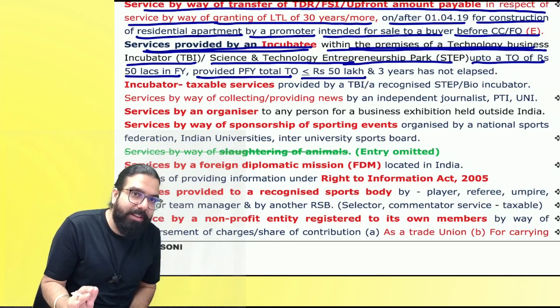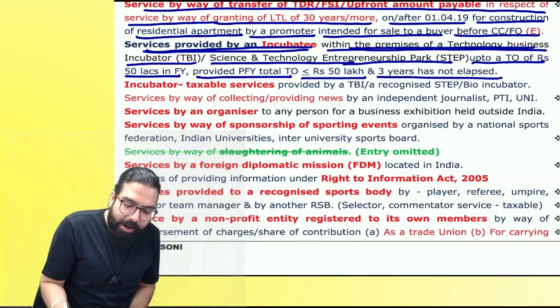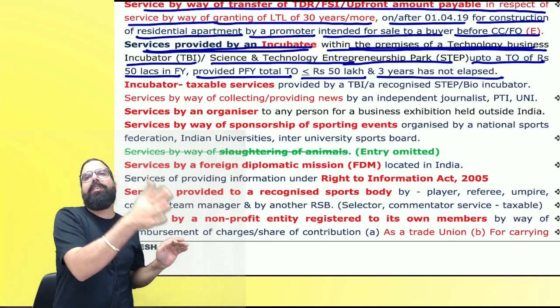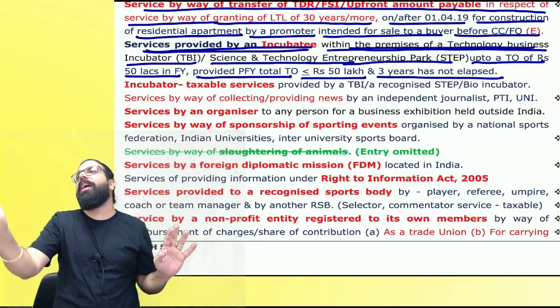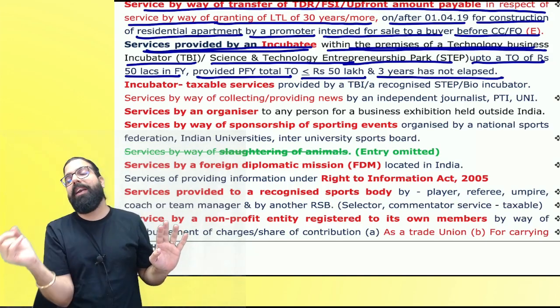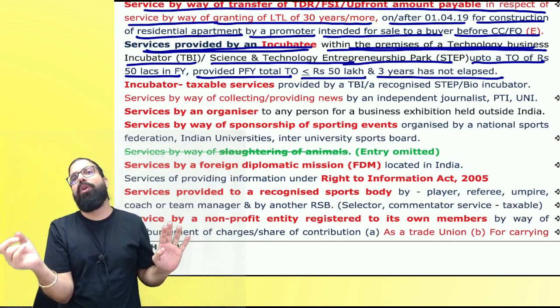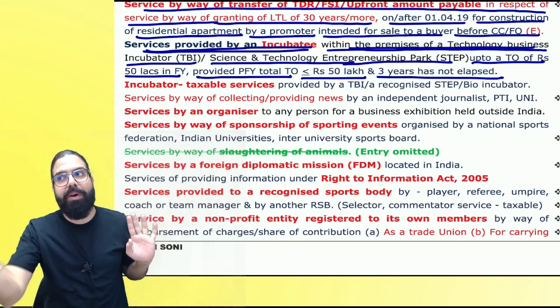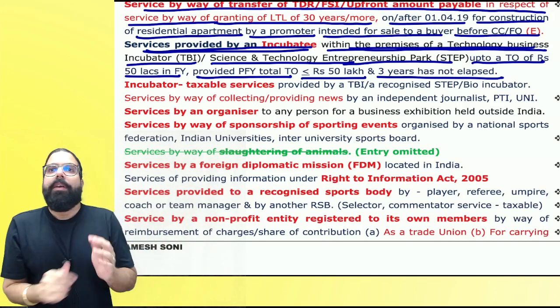the preceding financial year turnover is less than 50 lakh and 3 years have not lapsed. So it means for the first 3 years, up to a turnover of 50 lakh, the startup has been given help. Are we clear? But subject to the condition that preceding financial year turnover is less than or equal to 50 lakh, and only for the first 3 years. Can we go ahead, everyone?